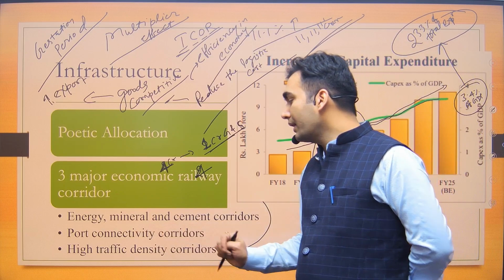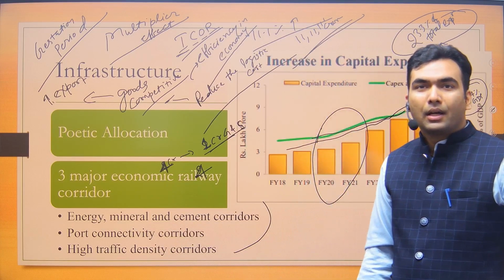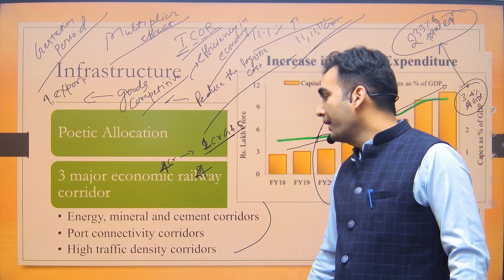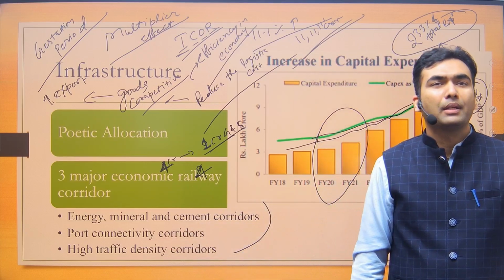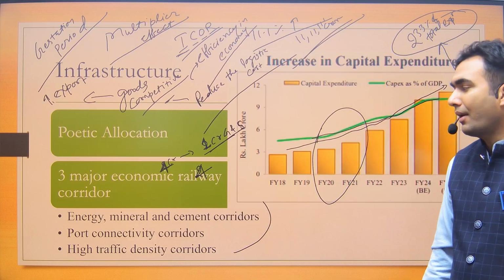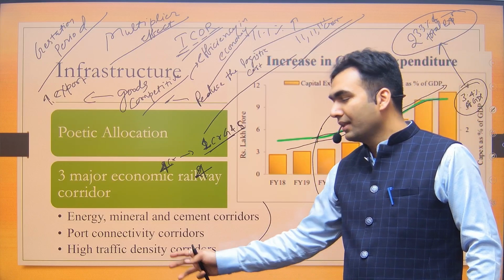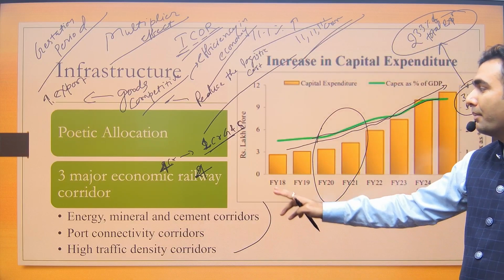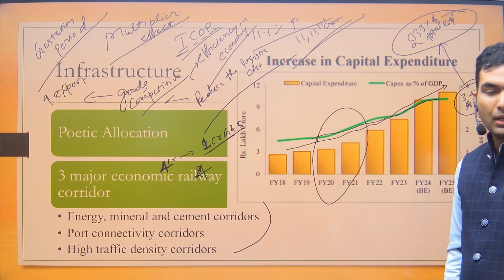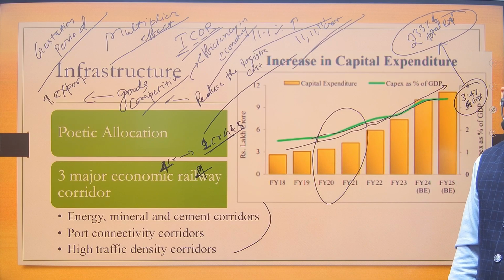One is the port connectivity corridor, obviously. It would be in peninsular India. Then high traffic density corridors. These are most likely going to be in eastern India, which has very high population density. ईस्टर्न इंडिया और नॉर्दर्न इंडिया. ठीक है. So these are the three major economic railway corridors which the government is planning.